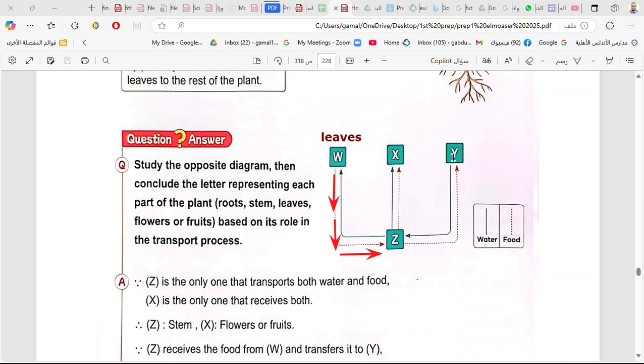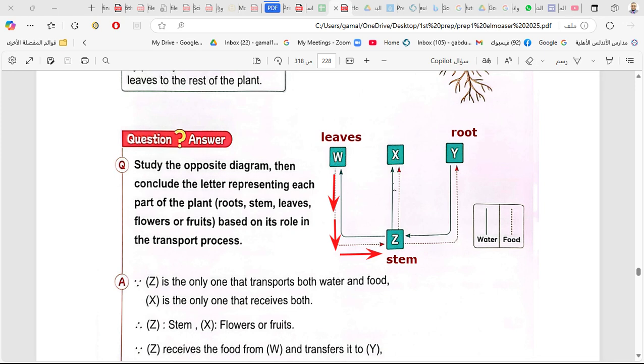Y sends the water to Z. So what sends the water to the stem? So this is the stem. What do you think Y is? Root. Okay, very good. Root. So the root sends water to the stem, then to what? X is what?